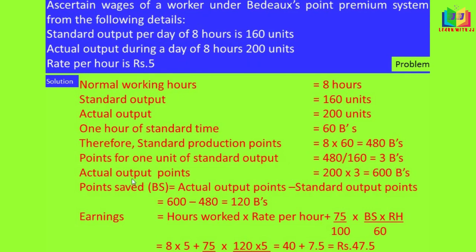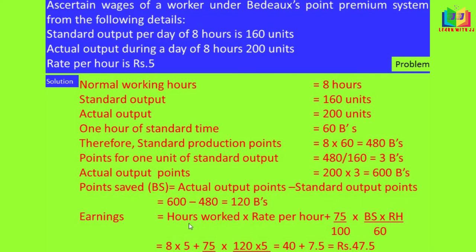Now we can calculate the actual output points. Actual output is 200 into 3, since for 1 unit it is 3 Bs. So we calculate 200 into 3 and get 600 Bs. Now we have to calculate the points saved: actual output points minus standard output points. Actual output points is 600 which we found, and standard output points is 480. So 600 minus 480 gives 120 Bs.